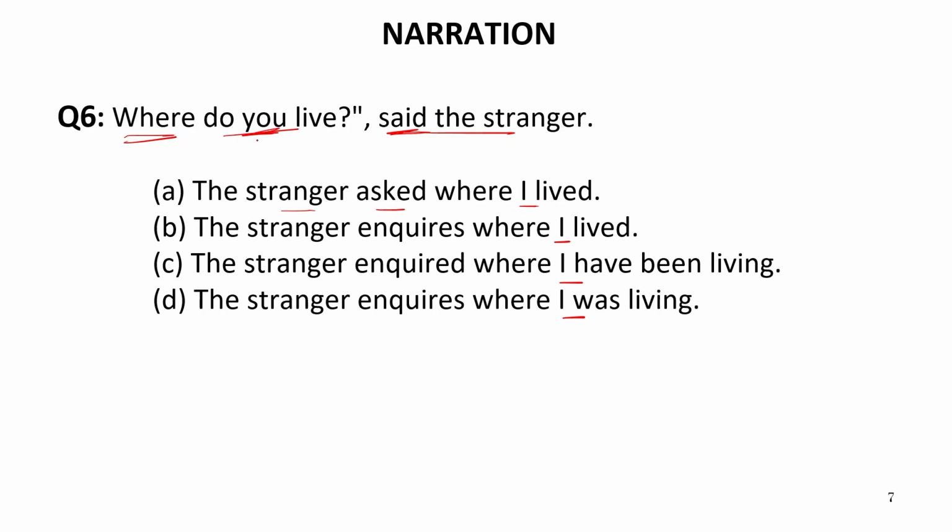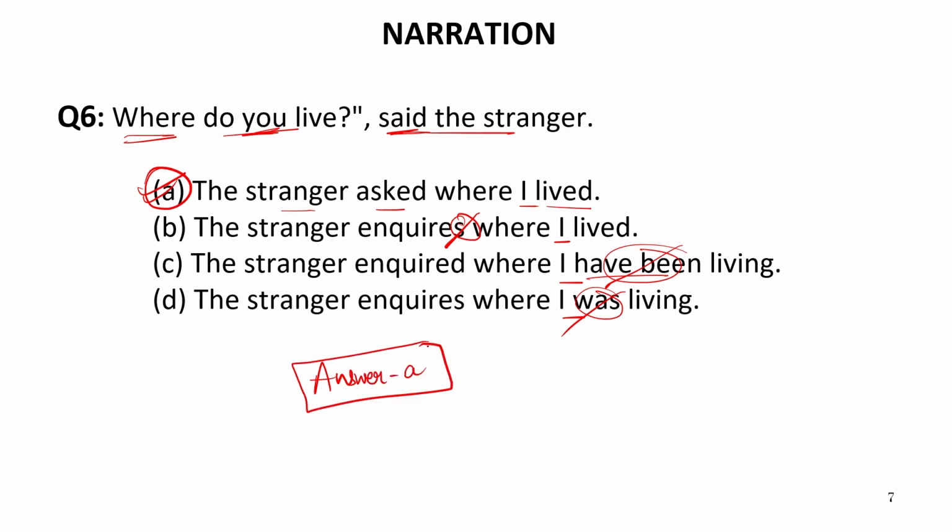So where do you live is present indefinite, which will be converted into past indefinite. So where I lived. Inquires cannot come because inquires is present tense, which is not correct over here. Now this have been cannot come because it is in present indefinite, so it will be converted into past indefinite. Was again cannot come, so the correct answer is A. That is, the stranger asked where I lived.